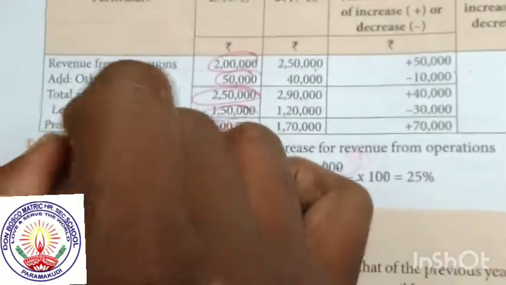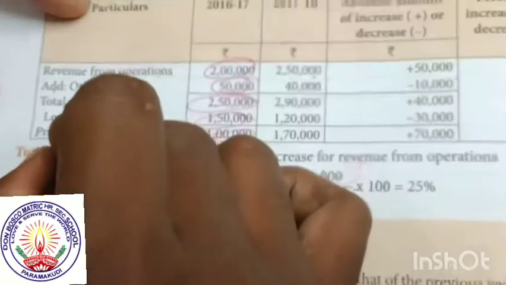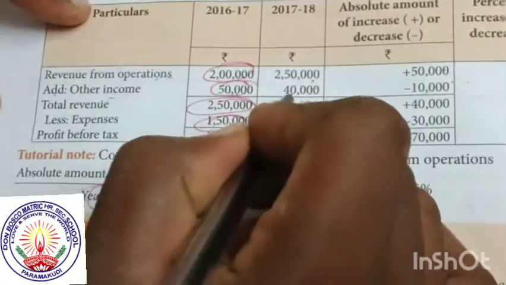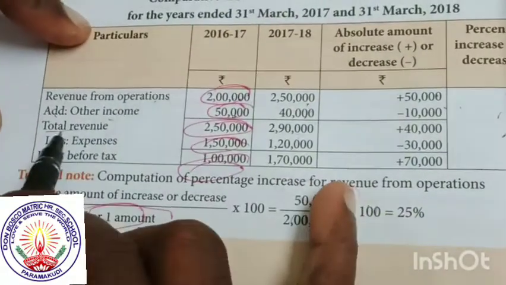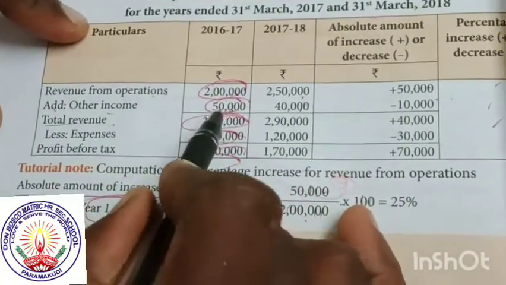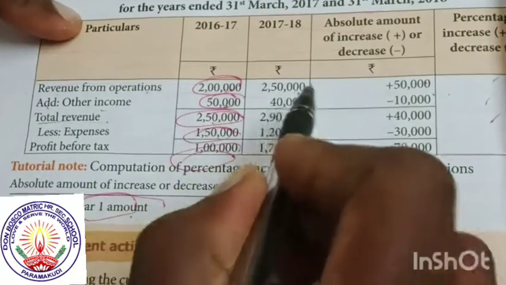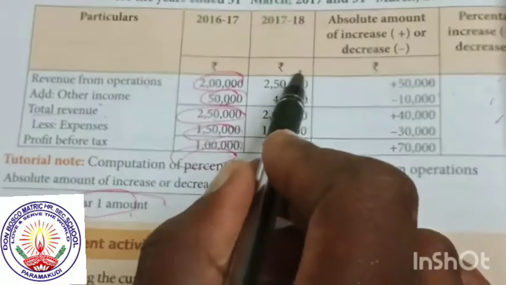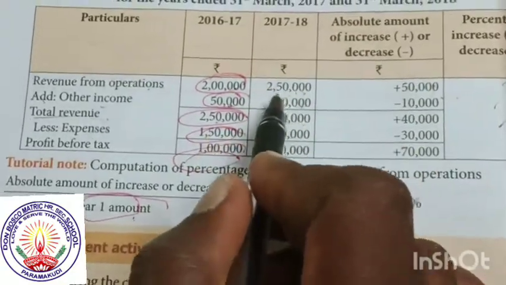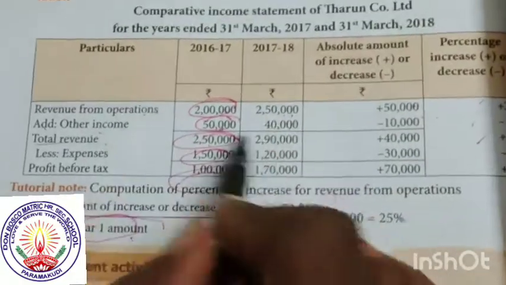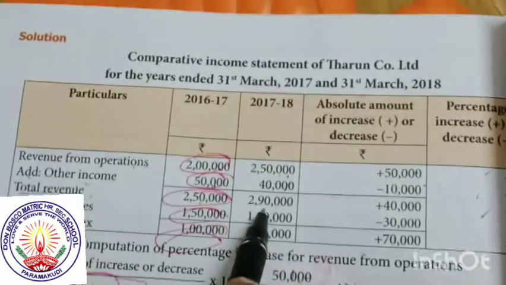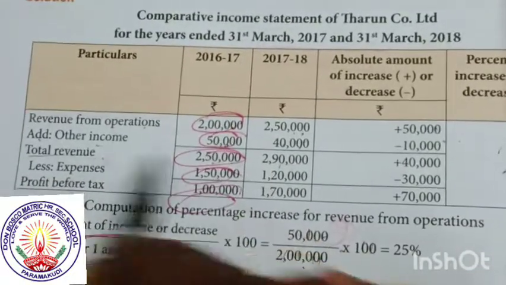Other income: the income is added to the total automatically. Other income 50,000. Second year 40,000. 2 lakh and 50,000 is called total revenue. For 2017-18, the 2 lakh 50,000 plus other income 40,000 gives 2 lakh 90,000. It is for the income.